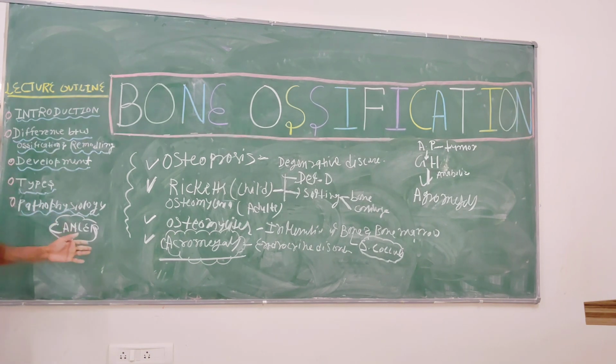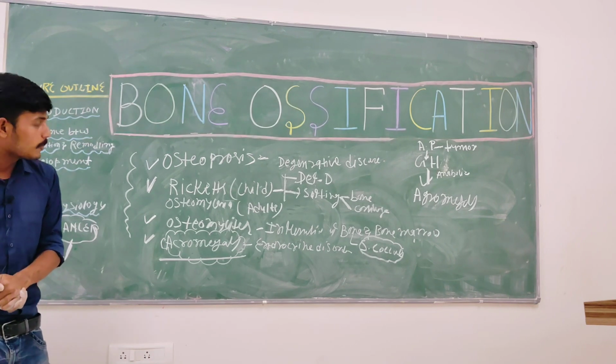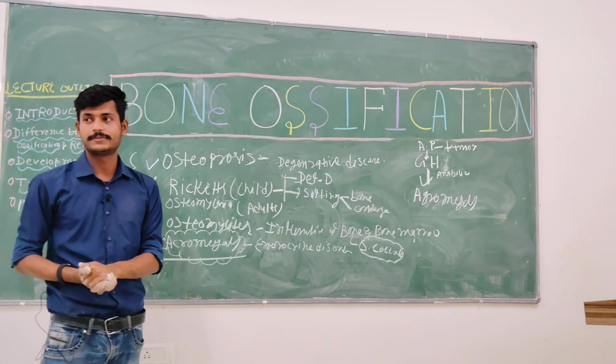Then we understood some of the pathophysiology: osteoporosis, rickets, osteomyelitis, osteomalacia, and acromegaly. Do you have any doubt?